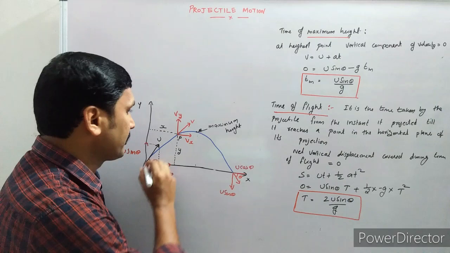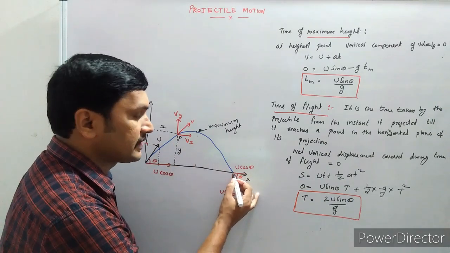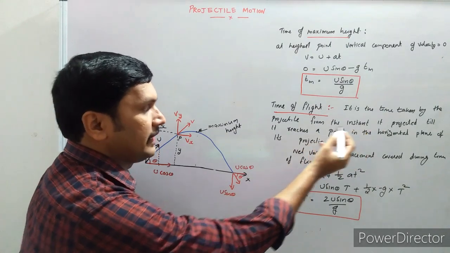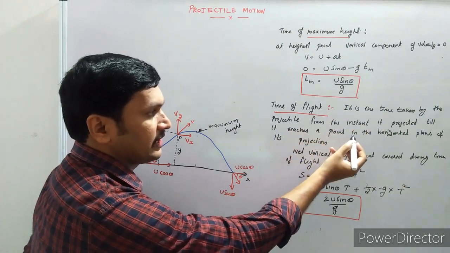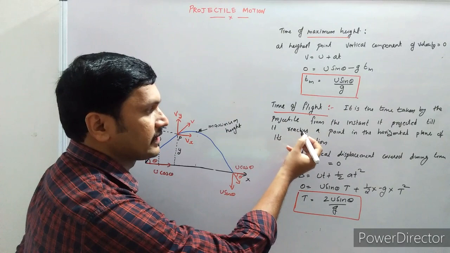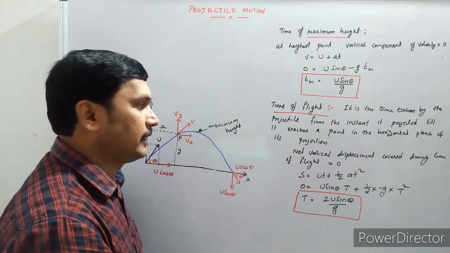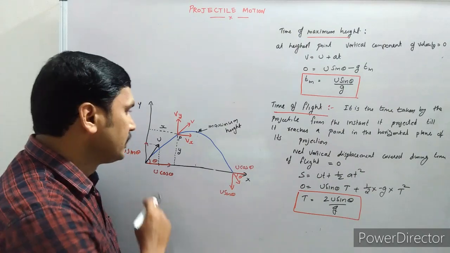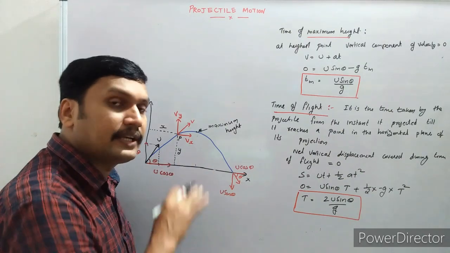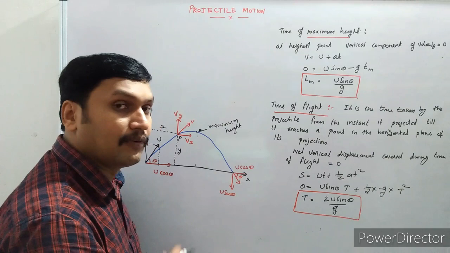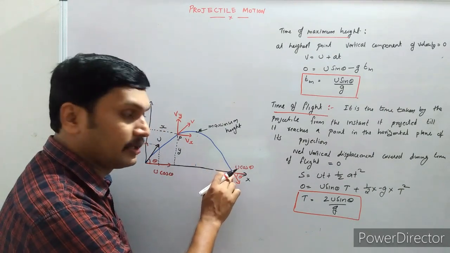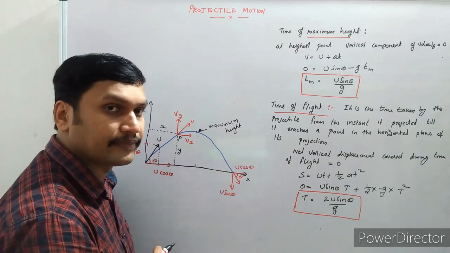The time taken by the projectile to reach this point is known as the time of flight. It is the time taken by the projectile from the instant it is projected till it reaches a point in the horizontal plane of its projection. During this time of flight, the net vertical displacement covered by the object is equal to 0, because it reached the same horizontal height.